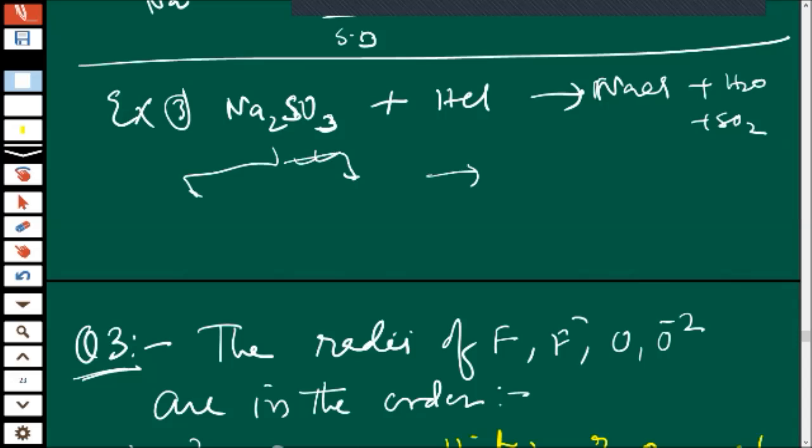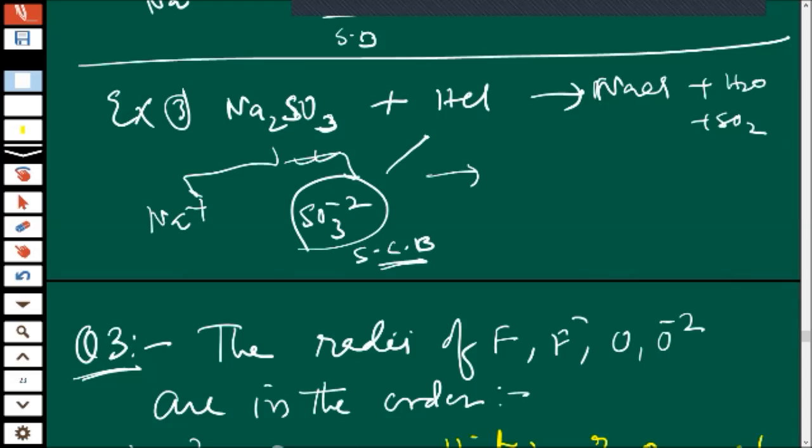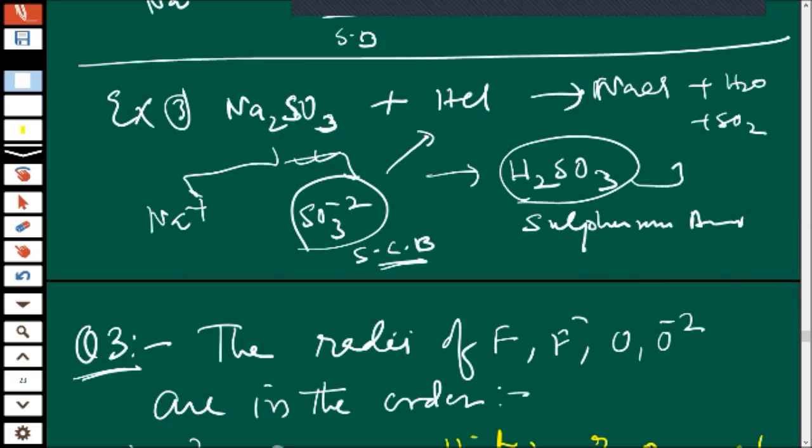Na2SO3 divides into Na+ and SO3 2-. Now, this is also coming from a weak acid, and it is a strong conjugate base. Immediately, it will accept H+ and it will become H2SO3. This is known as sulfurous acid, which is highly unstable, and it decomposes into water and SO2, like carbon dioxide.